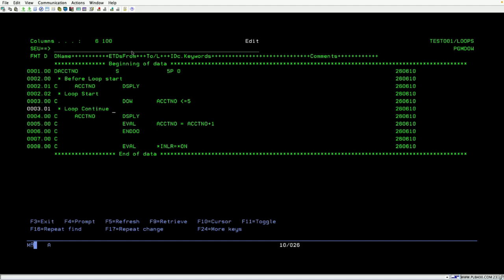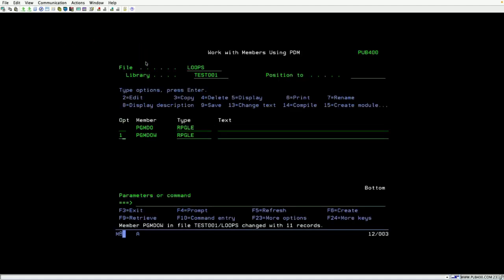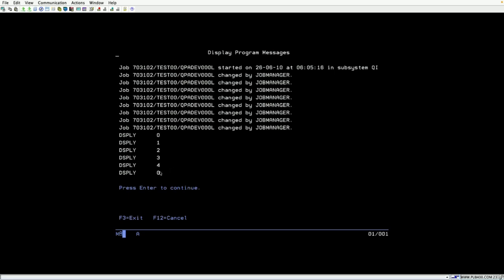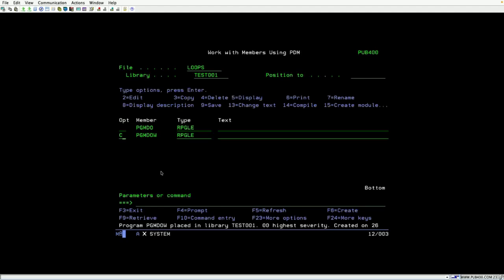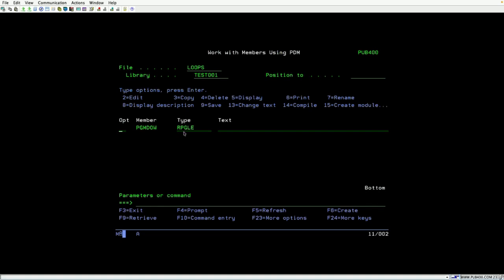Okay, now what will happen? So before loop start, enter. When you compile it and call this program, this is 0. Okay, this is before loop start, the first initial value is 0. Now do while, what we mentioned, is do while less than or equal to 5. So now it will become 1. 1 is less than or equal to 5, 2 also less than or equal to 5, 3 also less than or equal to 5, 4 also less than or equal to 5, and 5 also less than or equal to 5, and after that it is disconnected.